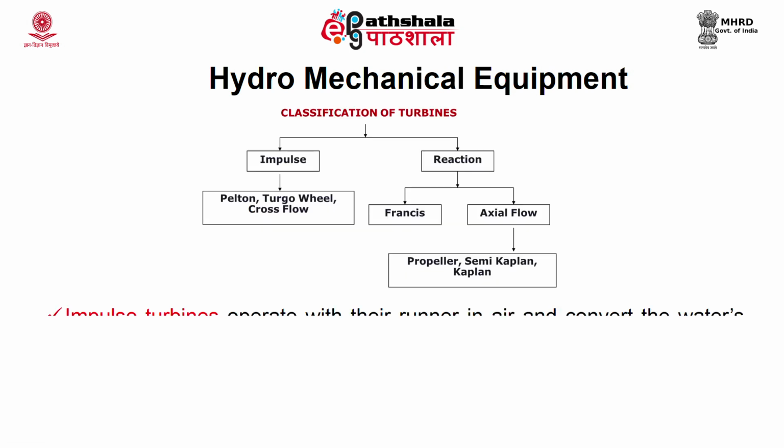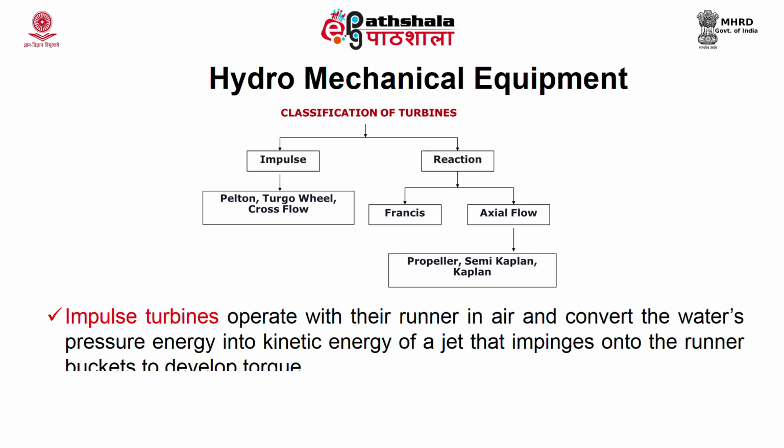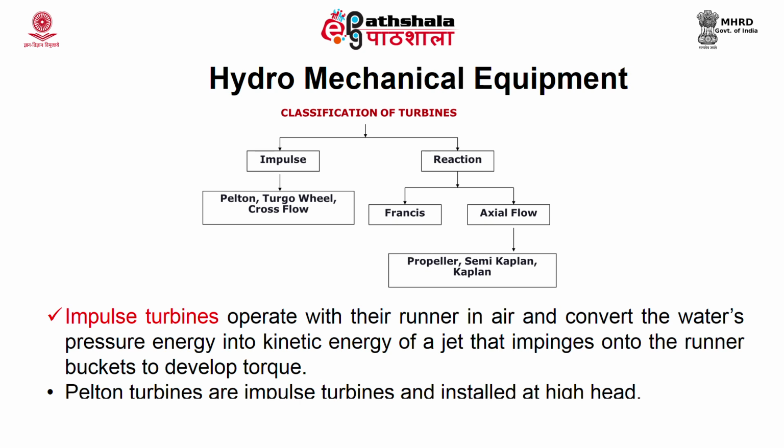Impulse turbines operate with their runner in air and convert the water's pressure energy into kinetic energy of a jet that impinges onto the runner buckets to develop torque. Pelton turbines, turgo wheel, cross flow are some of the examples of impulse turbine.